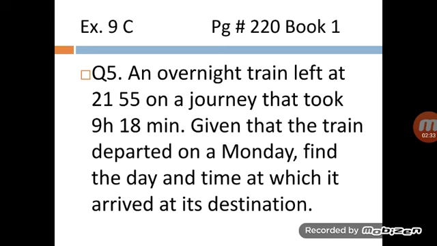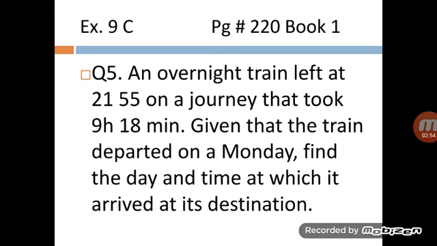Now as the train is going to start its journey at night time and it is going to take 9 hours and 18 minutes, and it started its journey on Monday, obviously it will reach its destination on the next day. Then the next day will be Tuesday.